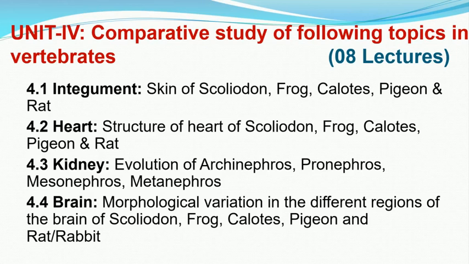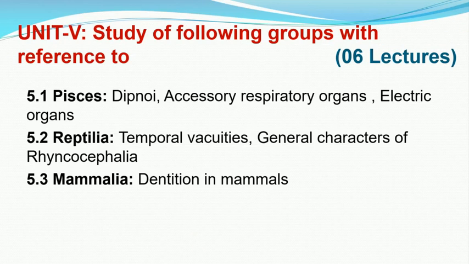Now we move on to the last unit of our syllabus, that is unit number 5, where we are going to study 3 groups, that is Pisces, Reptilia and Mammalia. In Pisces first, we are going to deal with dipnoi. So what is meant by dipnoi? Dip means 2 and noi means breathing.